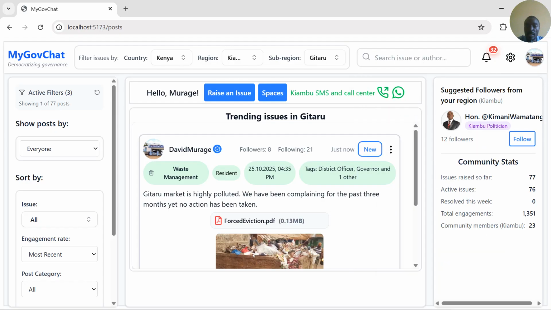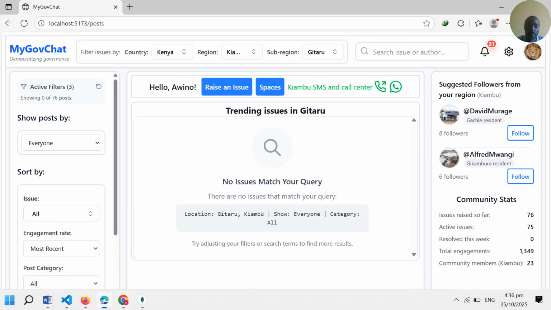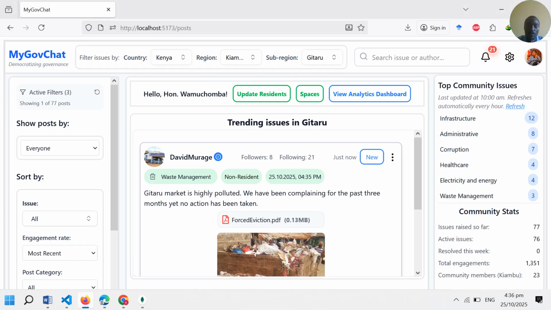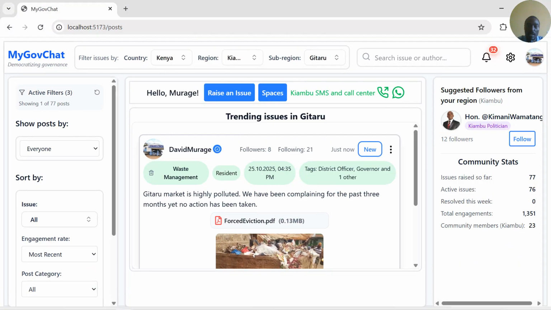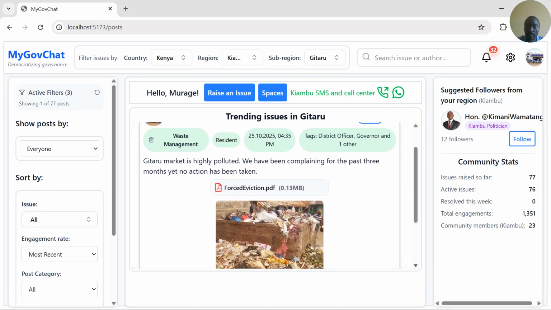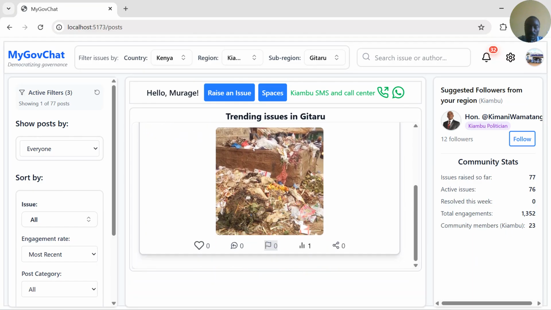But now all the leaders in Gitaru, either government official or politician, will receive this notification here. So if we go to another browser, I sent this message as David Morage from Chrome, and just to illustrate, you can see so far this post has one view.